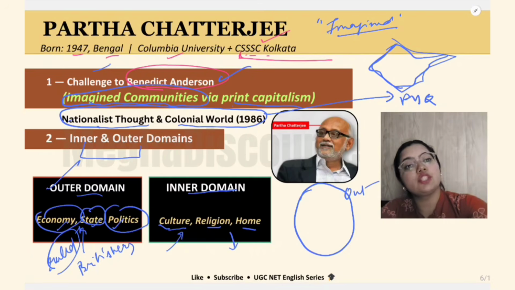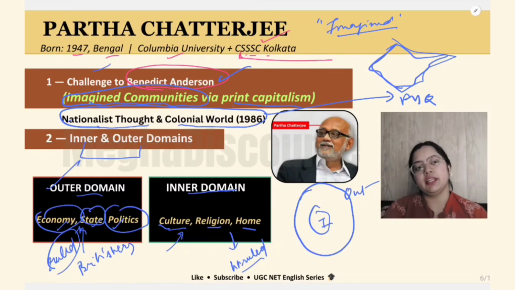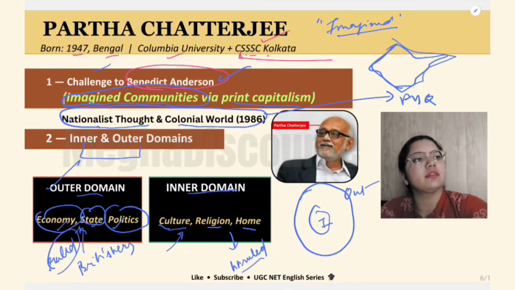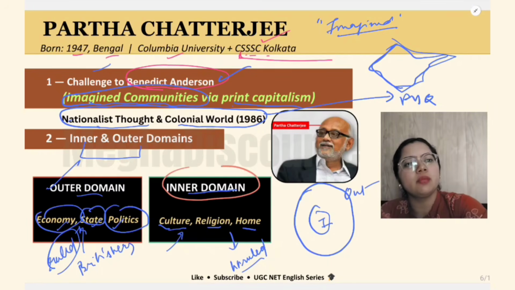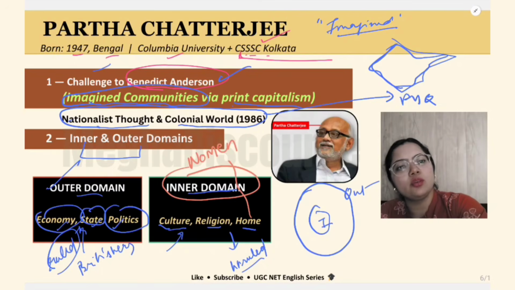That was the thing which was unruled. We can say unruled. So that is our inner domain. So they never interfered in our inner domain. And in the inner domain, very important thing, we have women comes in the home.